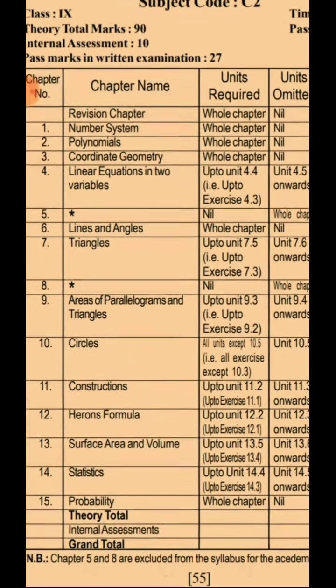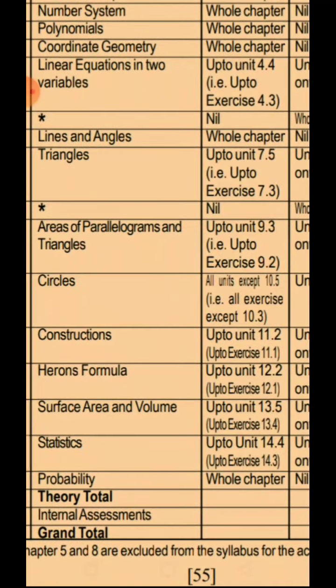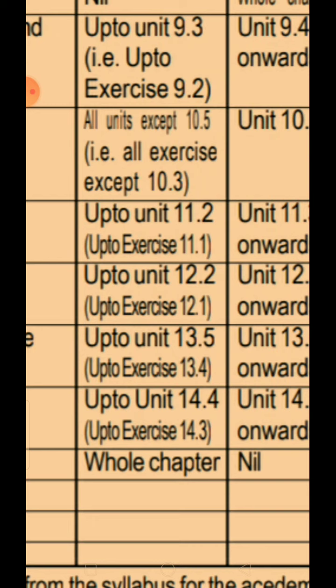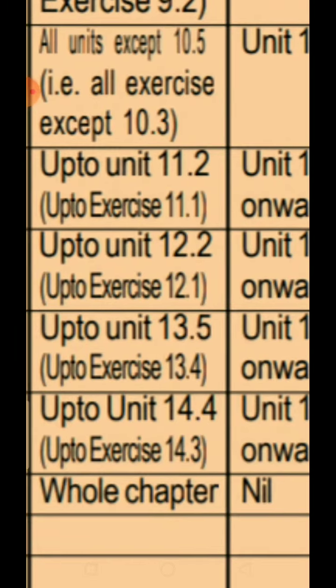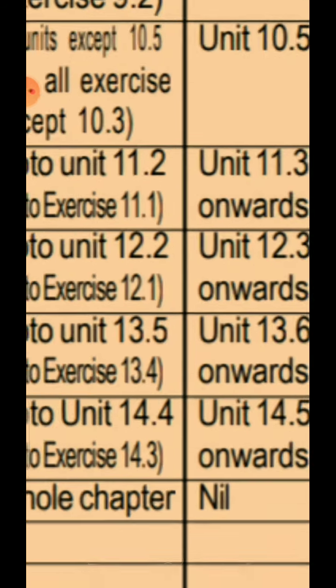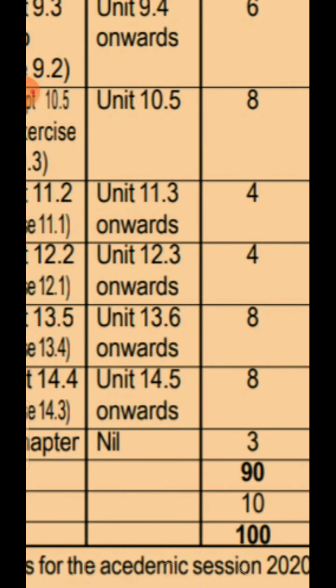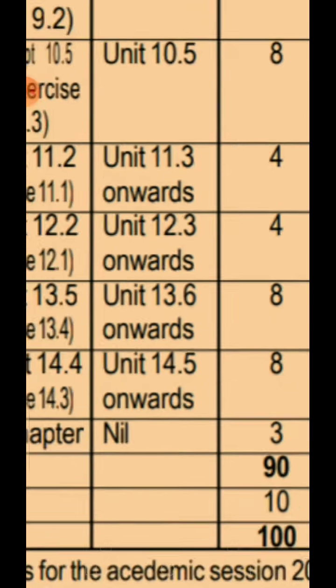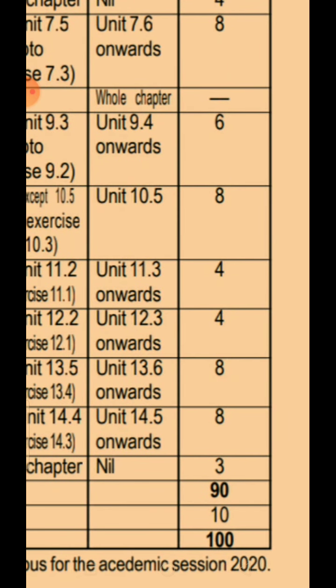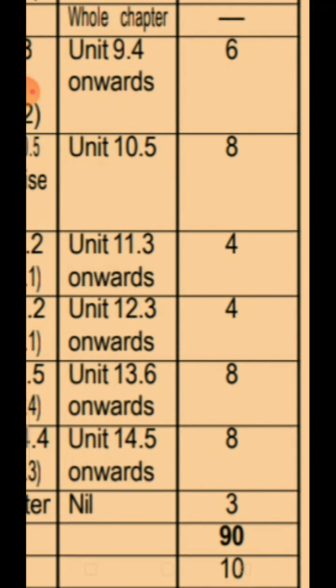Now the vast chapter 13, which is surface areas and volumes, you will study only up to unit 13.5 and exercises will be only up to 13.4. The unit examples, everything within up to 13.5 will be used and exercises only up to 13.4. So what has been left out? Unit 13.6 and exercises after 13.4, and that will be 8 marks.